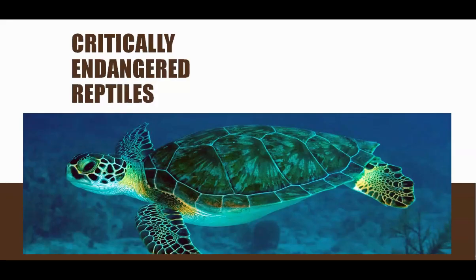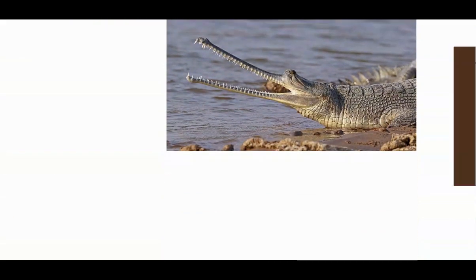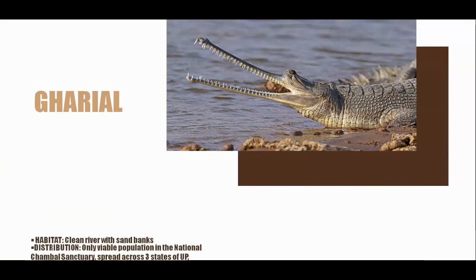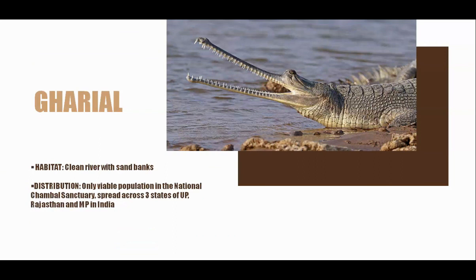Next we have the critically endangered reptiles in India. So in this list, first we have the gharial, which is sometimes called the gavial. These are a type of Asian crocodilian which are distinguished by their long thin snout. The gharial live in clear fresh water and these are distributed mostly in the National Chambal Sanctuary and in the 3 states of Uttar Pradesh, Rajasthan and Madhya Pradesh in India.